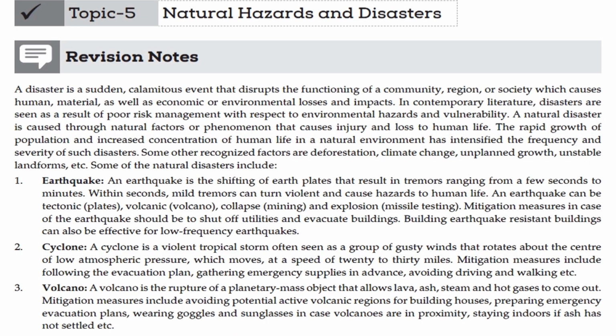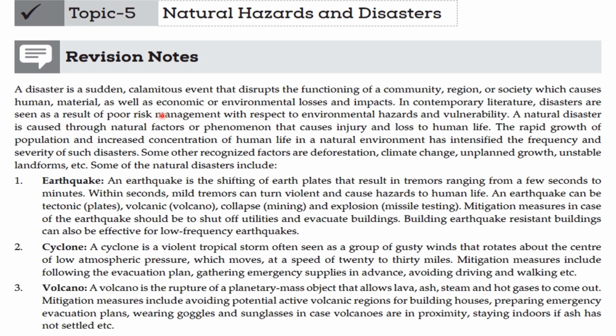Natural hazards and disasters. A disaster is a sudden calamitous event that disrupts the functioning of a community, region, or society, which causes human, material, economic, or environmental losses and impact.